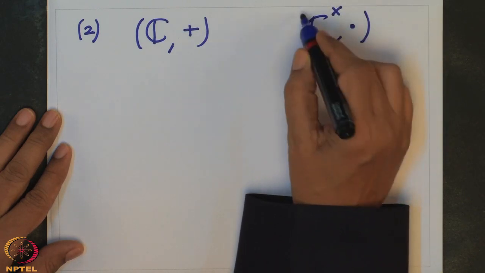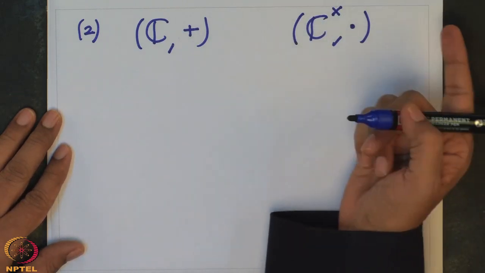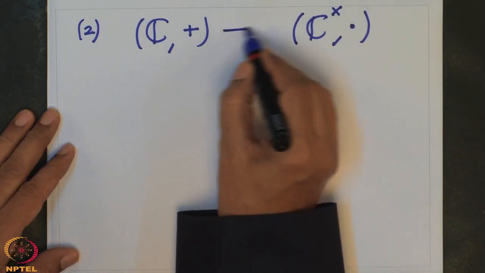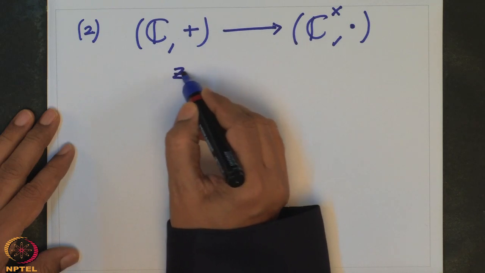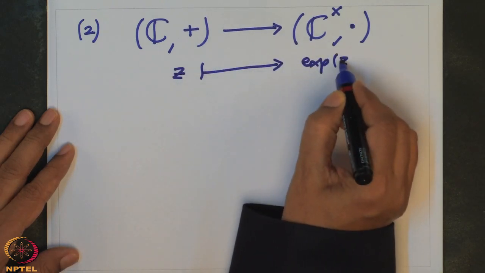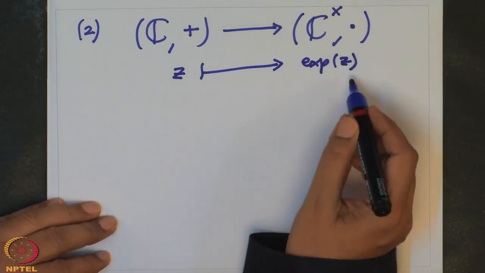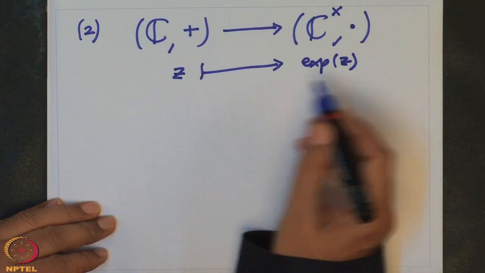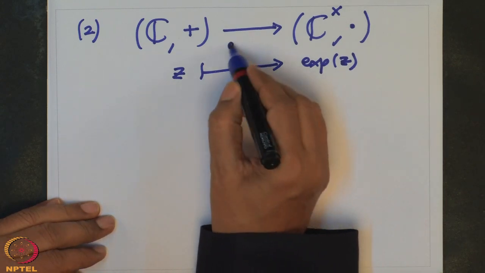Remember there is no positive or negative in complex numbers, as we had in real numbers. And there is a natural map here, namely z going to exp z, and then the obvious property tells you that this map is a group homomorphism.